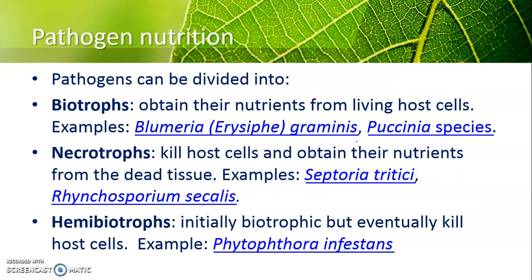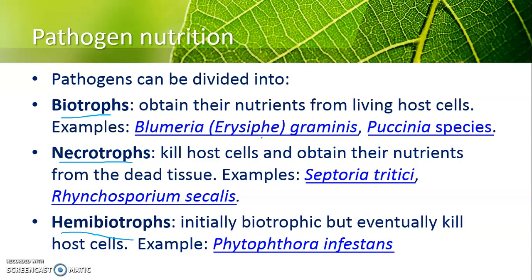Okay? Alright. So pathogen nutrition. Pathogens have to eat. They have to feed on something in order for them to grow and reproduce and everything. So these are the three modes of nutrition: biotroph, necrotroph and hemibiotroph. Biotrophs obtain the nutrients from the living host cells and the host cells still live. Kalau necrotroph, they akan kill the host cells and take the nutrients. So jahat.